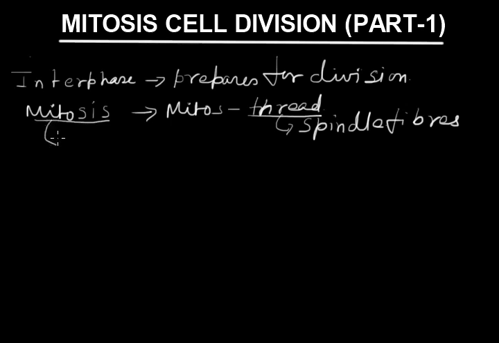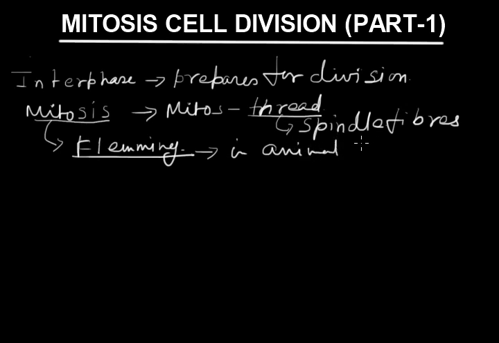This term mitosis was coined by the scientist Fleming, who showed the process of mitosis in animal cells. Today we are going to discuss the different stages of mitosis.